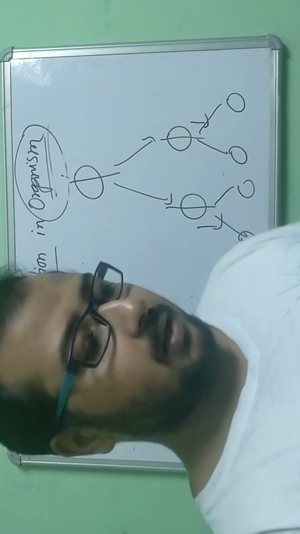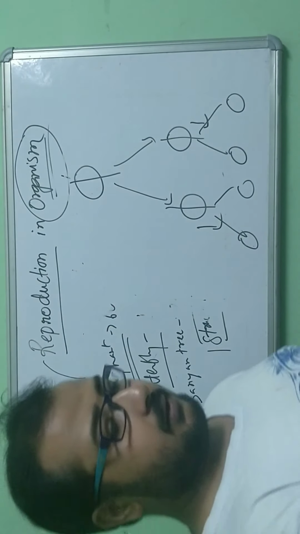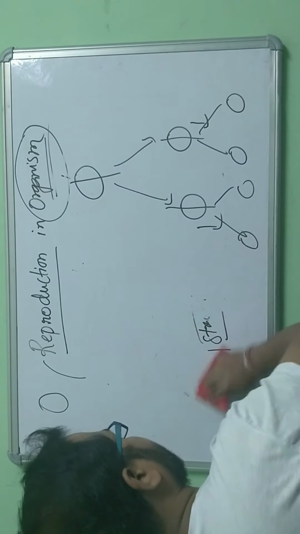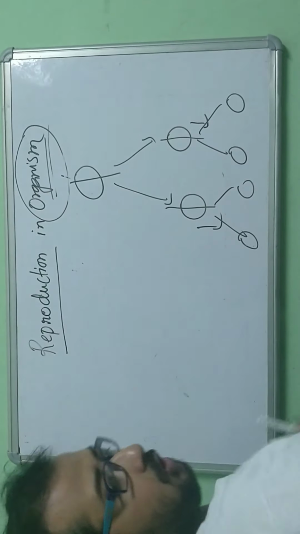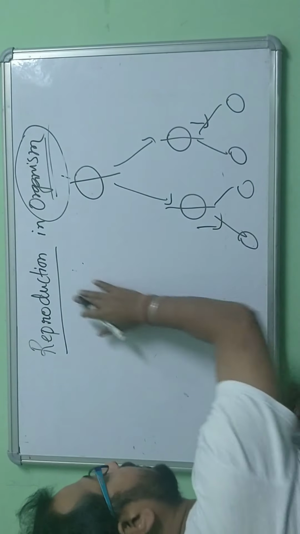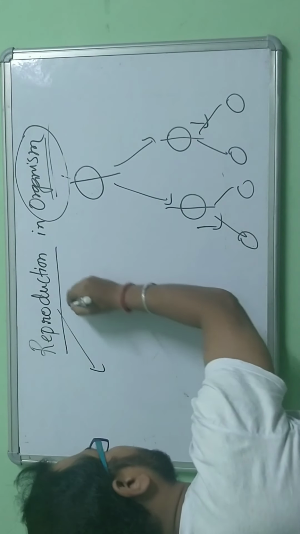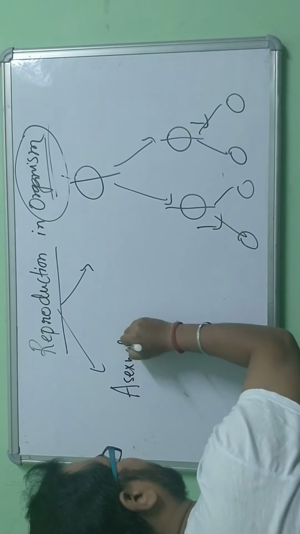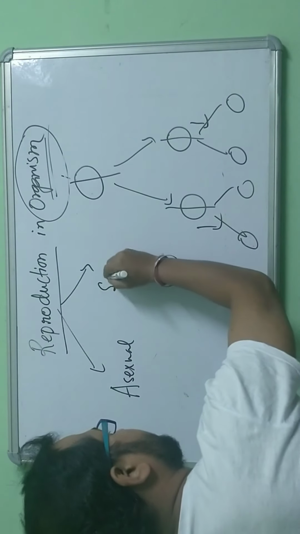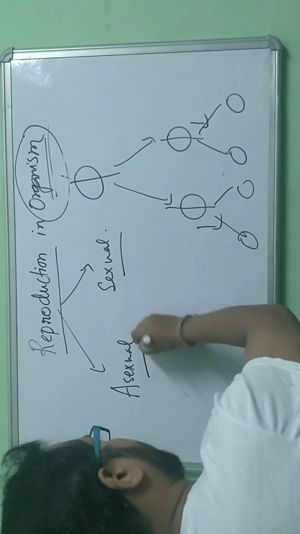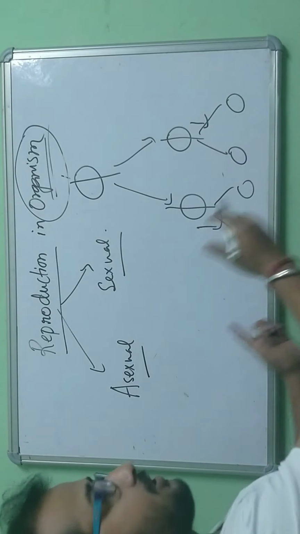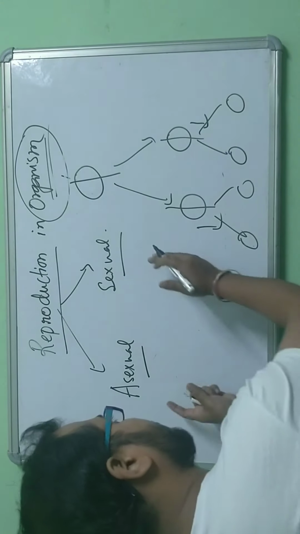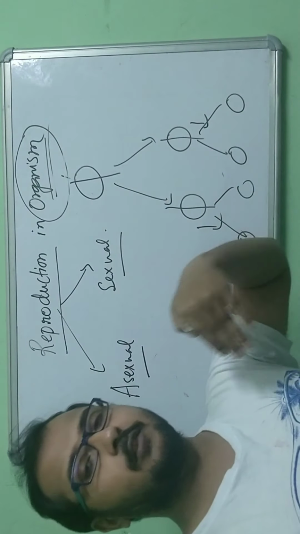Now let's come here. From the knowledge that we have studied in our earlier classes, reproduction is of two different types: asexual mode of reproduction and sexual mode of reproduction. Though we know the differences between them, let us discuss them a little so that the concept will be clear, because this knowledge is going to help you a lot in your second chapter and further concepts.